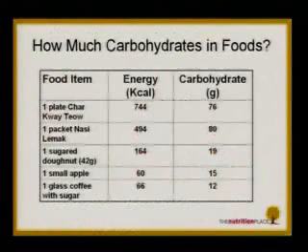This is my favorite slide. I know Dr. Lee loves this slide. One plate of char kway teow, 744 calories. But that's not important today. Important today is how many grams of carbo? 76. Ladies who are between 18 to 30 years old, light activity level, how many grams are you supposed to have every day? 275. So you eat one plate of char kway teow, it's already minus 76.